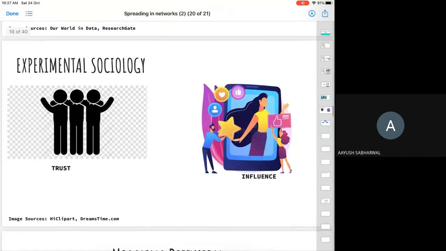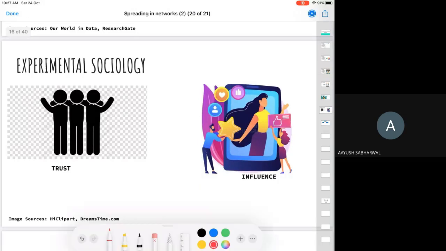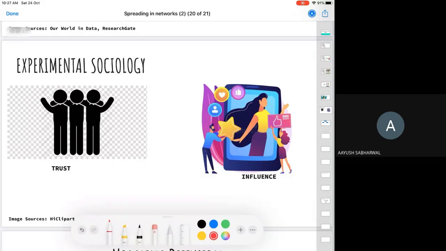There are a few more differences between the spread of an idea or information and a disease. If I have a very good friend, information transmission between us will be quicker. So my friend telling me something, as opposed to a stranger telling me something. I have more trust in my friend, so information diffusion will happen quickly between both of us. However, trust doesn't affect diseases.